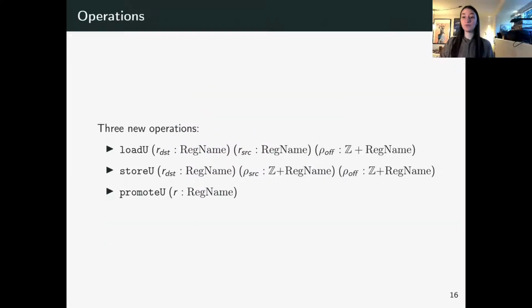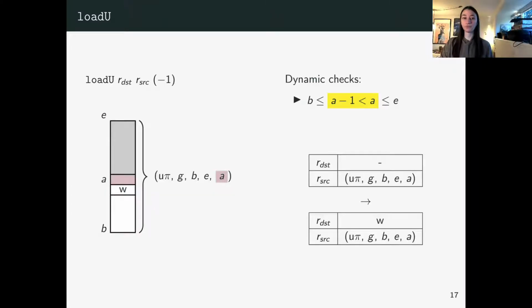And then we extend our capability machine language with 3 new operations meant to operate only on uninitialized capabilities. Those operations are load U, store U, and promote U. Load U takes a destination and source register and an offset, and then it checks dynamically that the address we are trying to read, that is A plus the offset, is below the current address A and between the range BE.